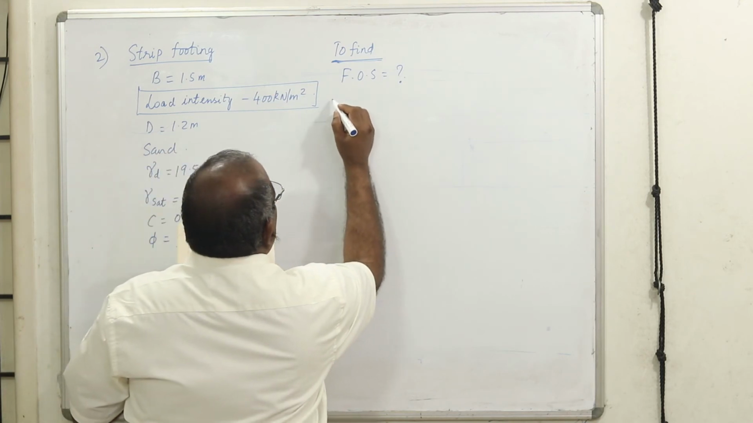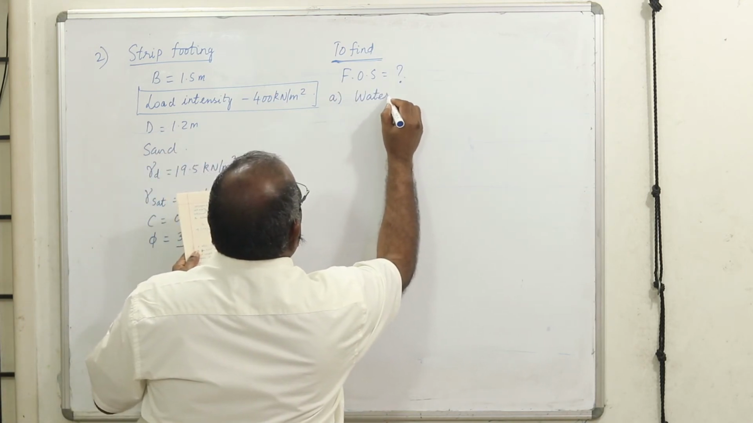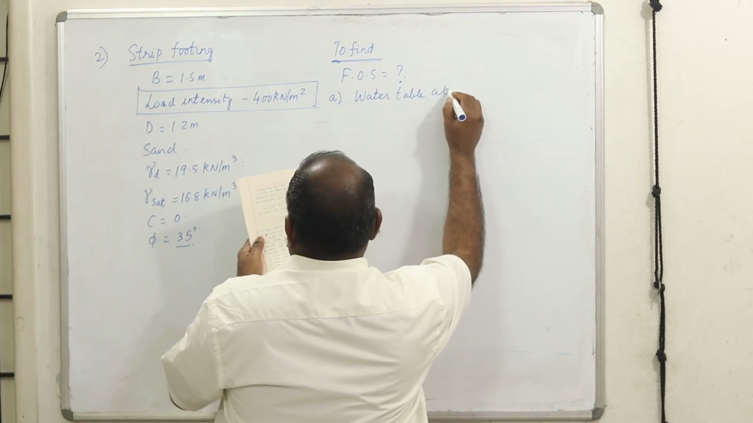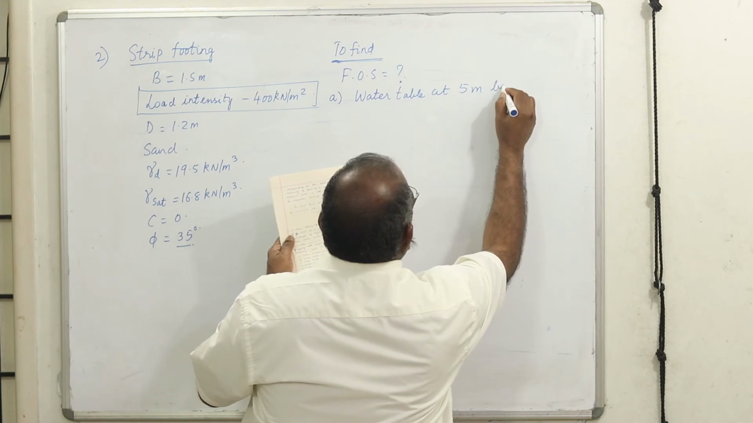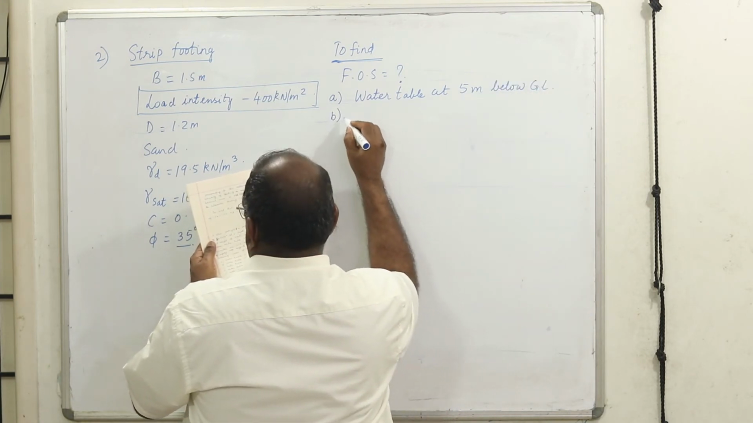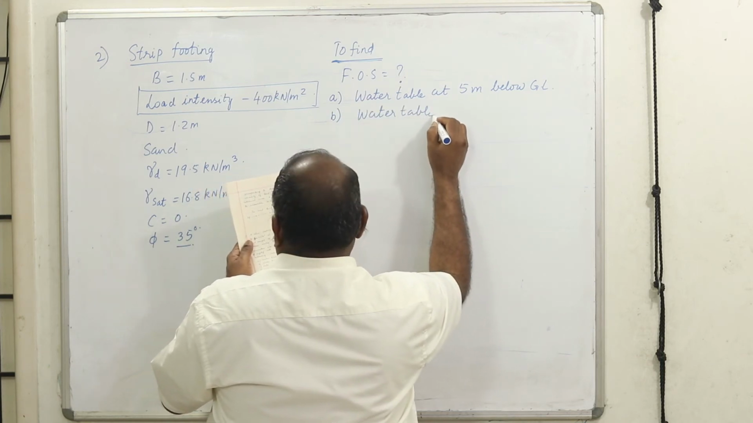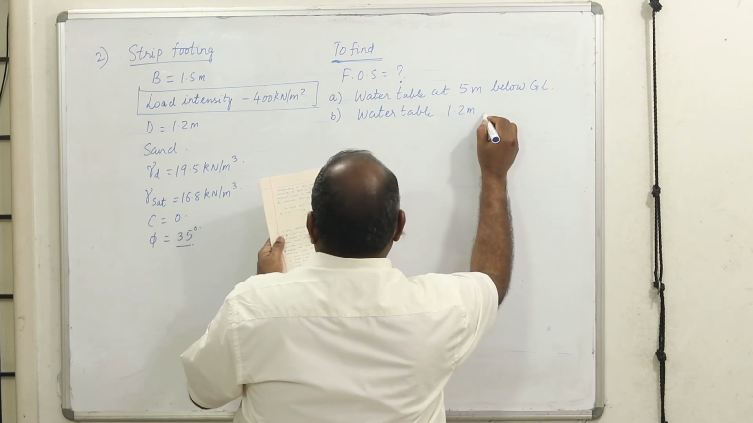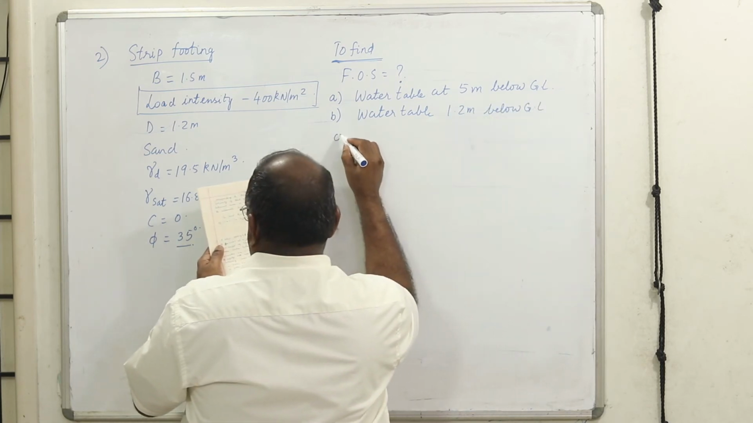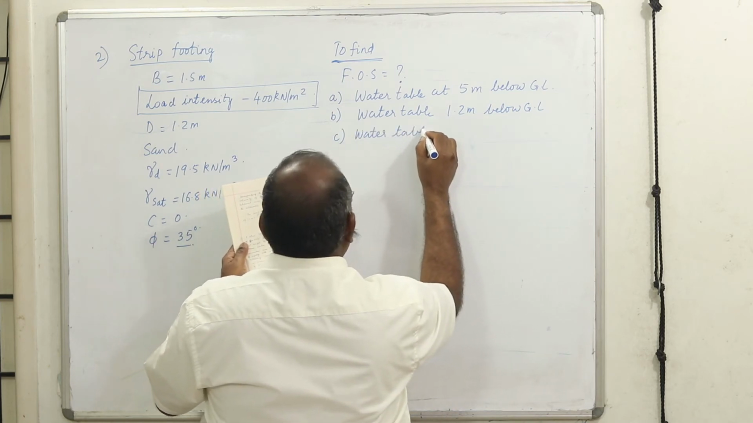Now the cases are: first case, water table at 5 meters below ground level. B, water table 1.2 meter below ground level. This is a very detailed problem. We'll understand everything in this numerical example.